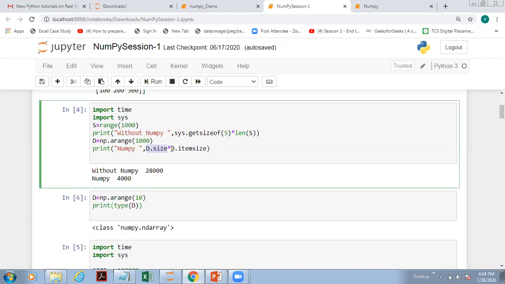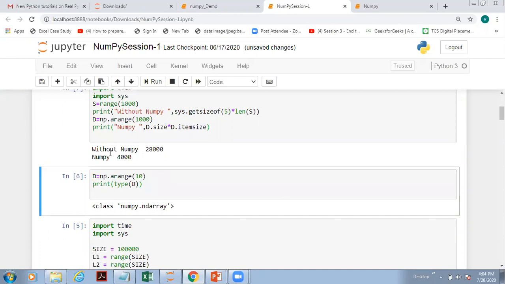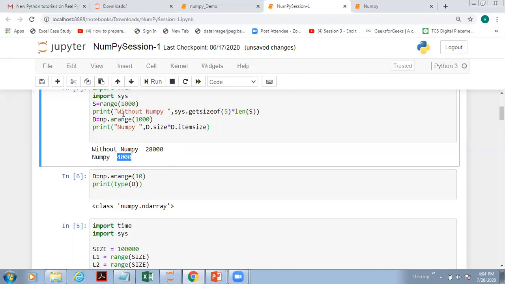And here we are writing d.itemsize. So here you can see what a complex method we are using to calculate the size. But here in NumPy, we have the d.itemsize attribute that will give us the size of an individual item. So if you run this code, what you get is, without NumPy, the size you can see is 28,000. Whereas using NumPy, you got the size as 4,000. So there's a huge difference between the two. So in terms of size, we will say NumPy is very efficient as far as size is concerned.